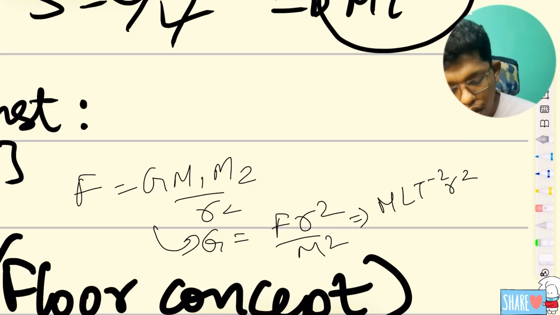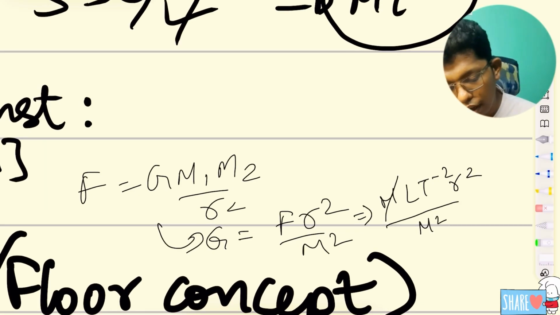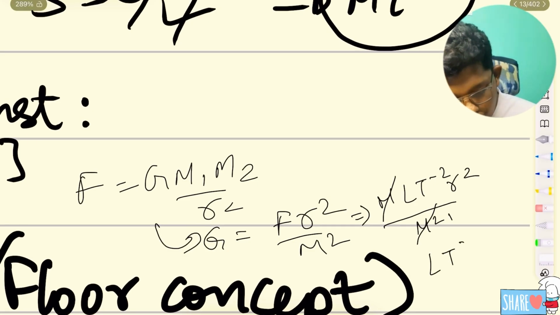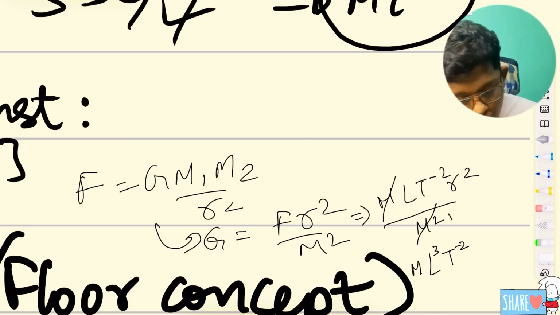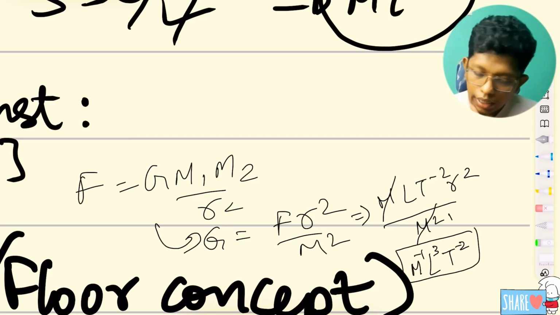After that, r square m square. This is the formula of it, right? So m cancels, here 1 m will be there. So L T, that is here 1 r, that is the distance, right? So we can multiply it, we will get 3 here, mass inverse. We have got the formula. So it's a very easy thing.